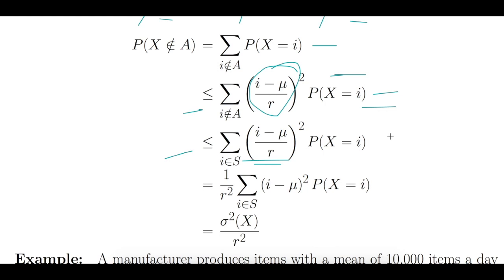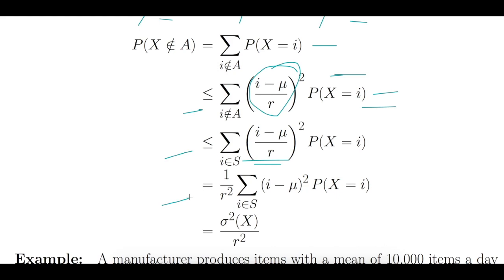So whatever we have in the summation is this: 1 over r squared times the variance of x. Now we started with the probability of x not in a, and we proved that this is less than or equal to sigma squared x, which means the variance of x, divided by r squared. So this is the so-called Chebyshev inequality.